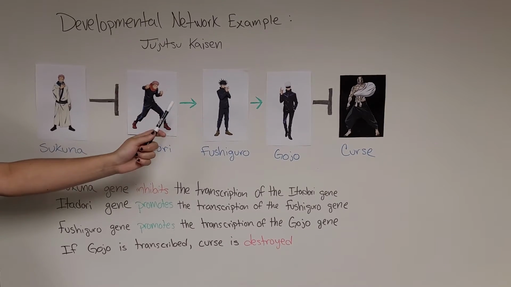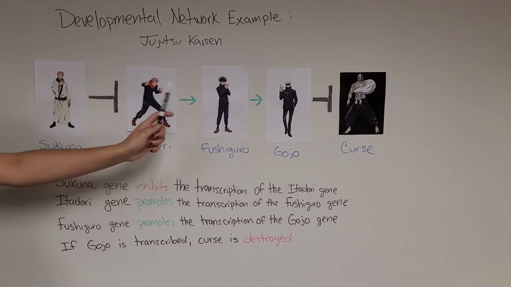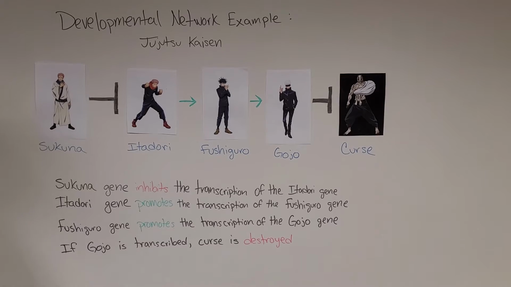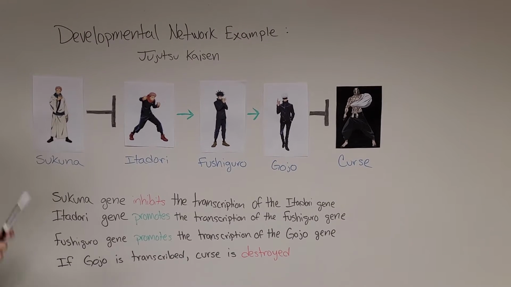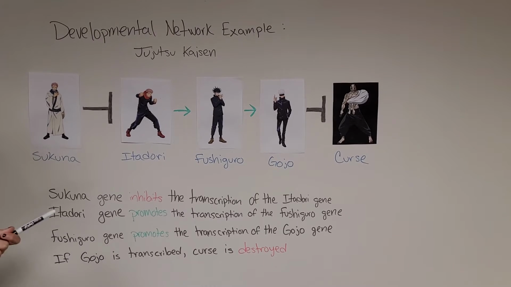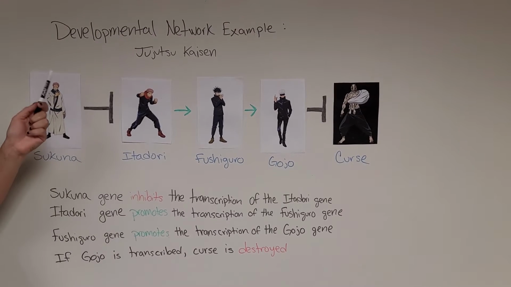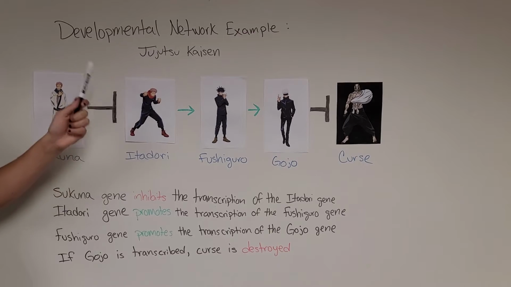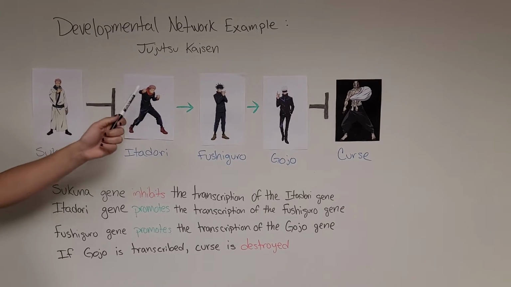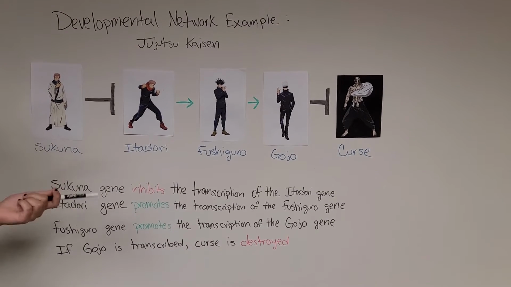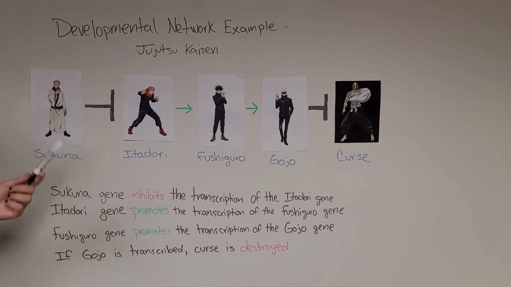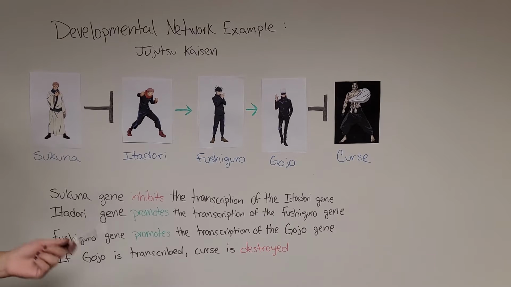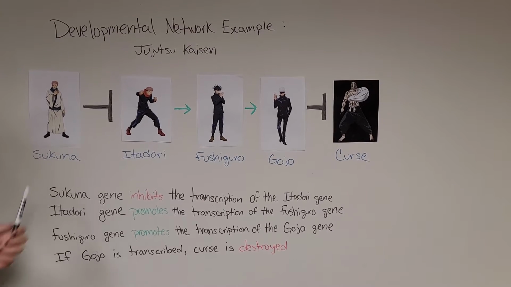The Fushiguro gene stimulates the expression of the Gojo gene, who is needed in order to destroy the curse. The Gojo gene needs the Fushiguro gene to stimulate his expression or to know that there's a curse to destroy in the first place. However, since the Sukuna gene is active and is inhibiting the expression of the Itadori gene by preventing the translation of Itadori mRNA, the Itadori gene cannot be expressed to promote the expression of the Fushiguro gene, who stimulates the Gojo gene to be translated and destroy the curse. Therefore, with all wild-type characters, the curse is not destroyed.